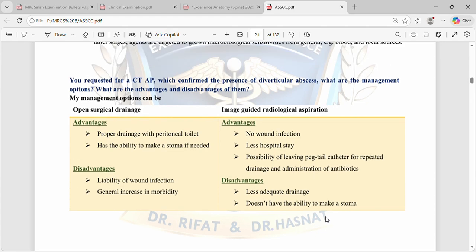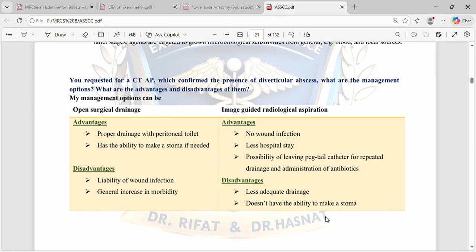You requested a CT abdomen and pelvis, which confirms the presence of a diverticular abscess. What are the management options? What are the advantages and disadvantages of them? My management options can be open surgical or image-guided radiological aspiration. Open surgical advantages: proper drainage with peritoneal toilet, and the ability to make a stoma if needed. Disadvantages: liability of wound infection, general increase in morbidity.